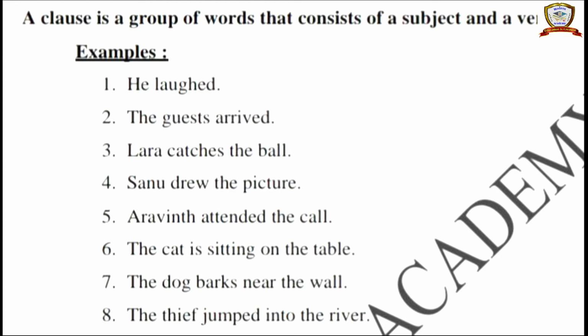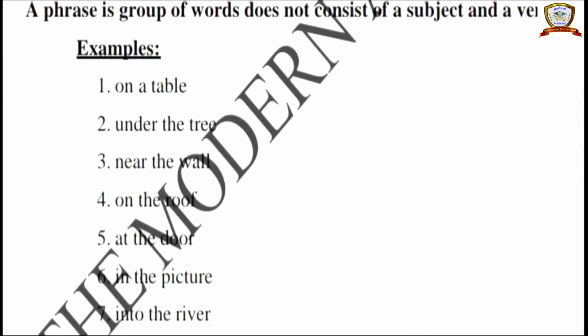Yeah. See the next sentence also. The dog barks near the wall. The dog barks. So they are saying the dog barks. Even if they had given only the dog barks, that sentence would give us a complete meaning. Near the wall is the extra information here. Okay, so if near the wall is separate, then we call it a phrase. So this comes and joins with the dog barks, so that sentence is called an independent class. Okay, so near the wall is an extra information, isn't it?